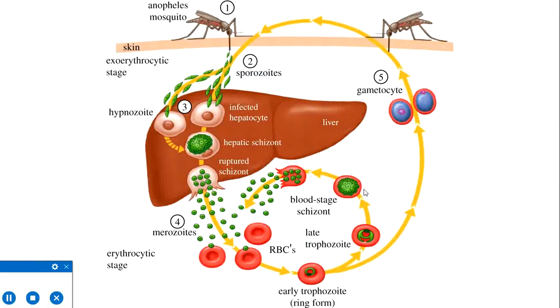Here this cycle is completed like this. This is the infectious mosquito, which causes infection with sporozoites during a meal, which invade the liver hepatocyte and mature there into a hepatic schizont, which then bursts open to release several thousand merozoites. These merozoites then individually invade the red blood cells, develop into trophozoites by asexual reproduction, then mature to become an RBC schizont, which then bursts open to release 6 to 30 merozoites, which then again invade the red blood cells, and the cycle is repeated again and again, so that the parasitemia level starts to rise.